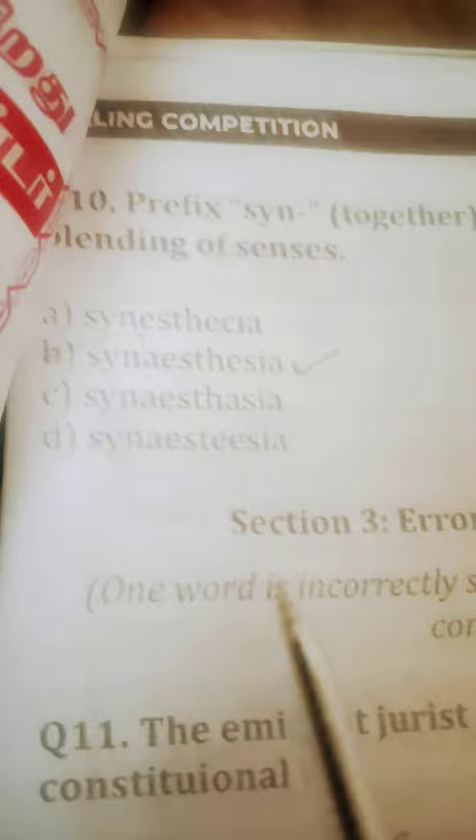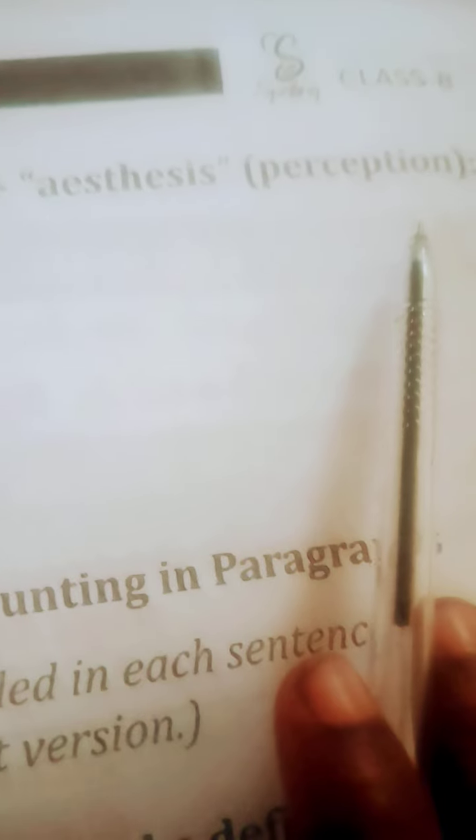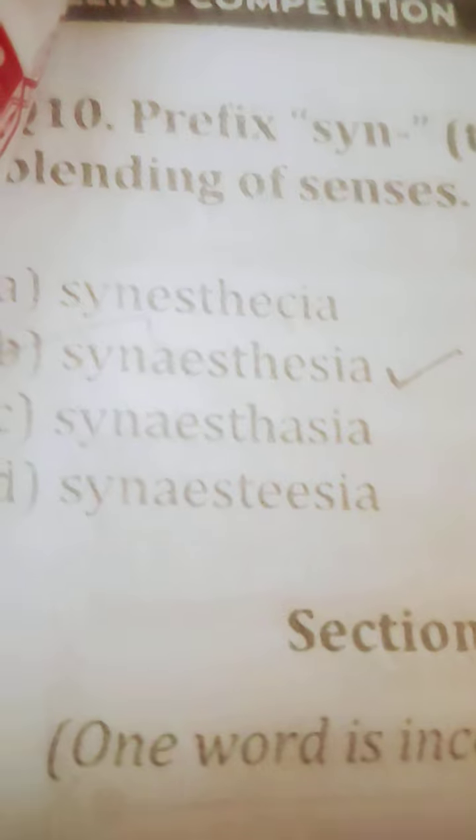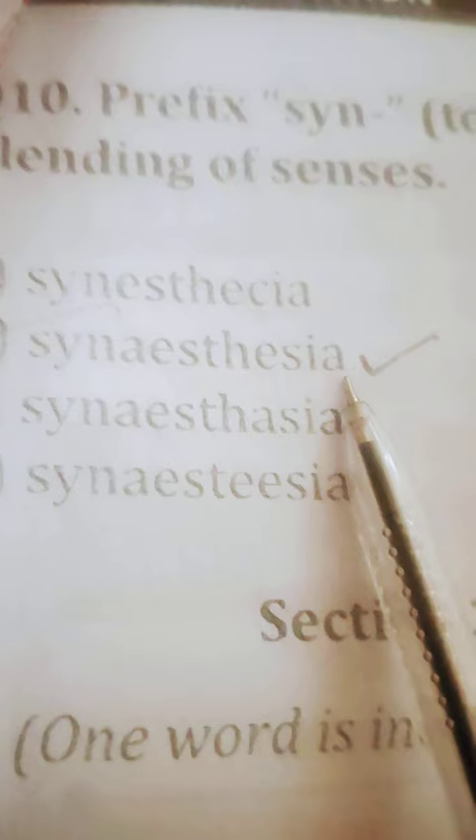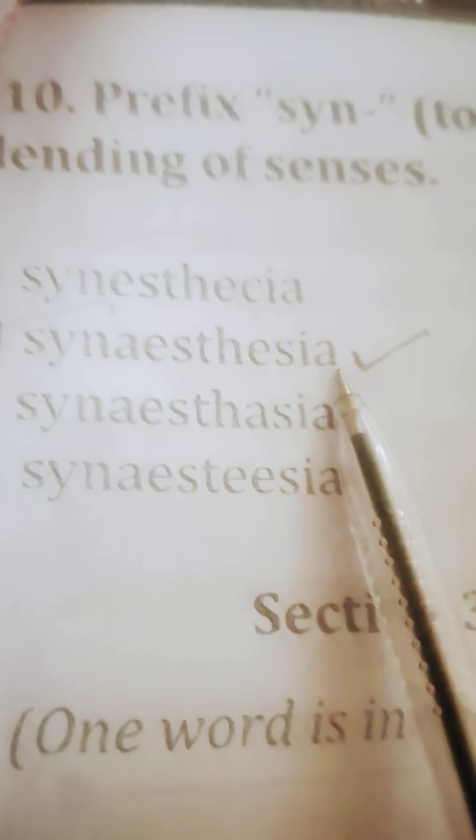Next, question number 10. The prefix syn, which means together, plus aesthesis, which means perception, that is, regarding of senses. So the word is synesthesia. Synesthesia means when our brain causes us to experience more than one sense simultaneously. So option B is the answer.